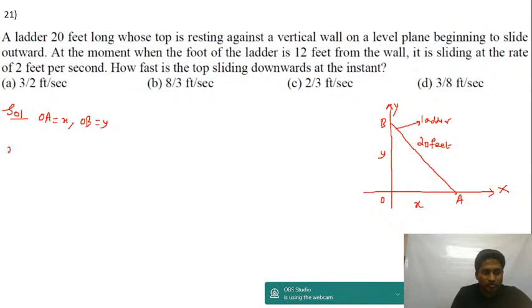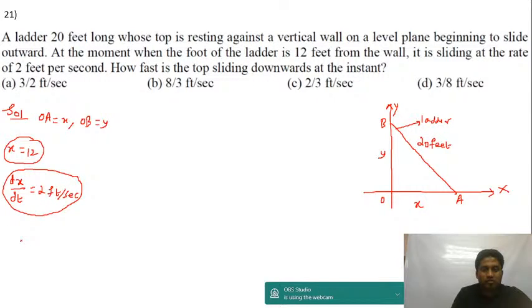At the moment when the foot of the ladder is 12 feet from the wall, that is when x is equal to 12 feet from the wall, it is sliding at the rate of 2 feet per second. So the rate of change of x with respect to time is 2 feet per second, dx per dt is 2 feet per second. Okay, how fast is the top sliding downwards? I am supposed to find out dy by dt, when the foot of the ladder is 12 feet away from the wall. That's already mentioned in the question. dy by dt when x is equal to 12.